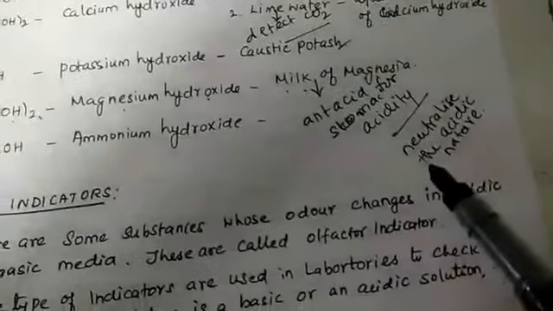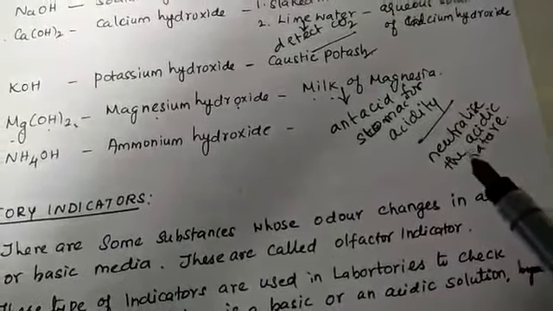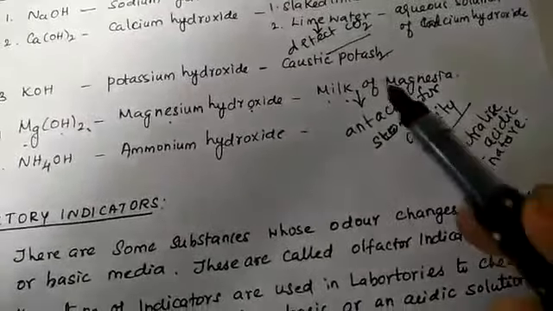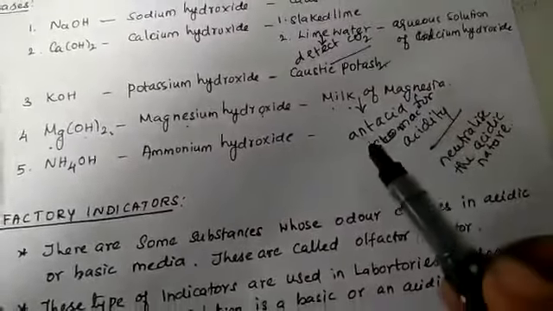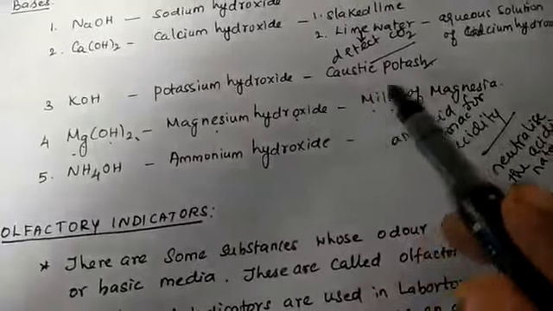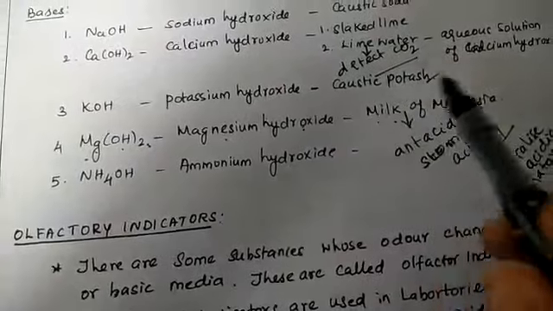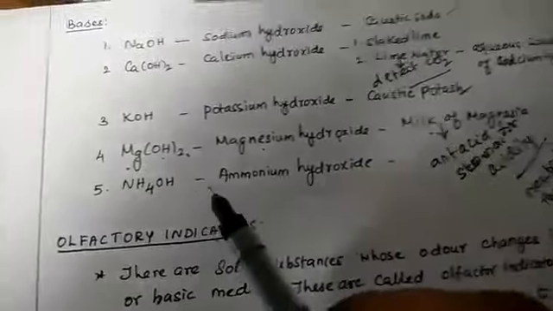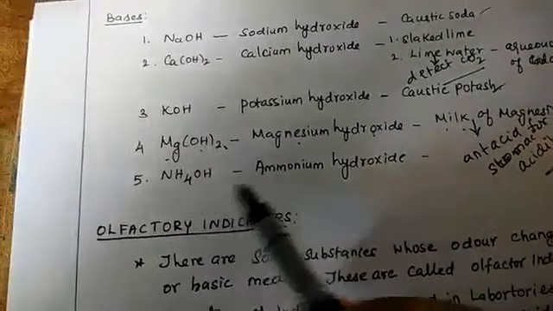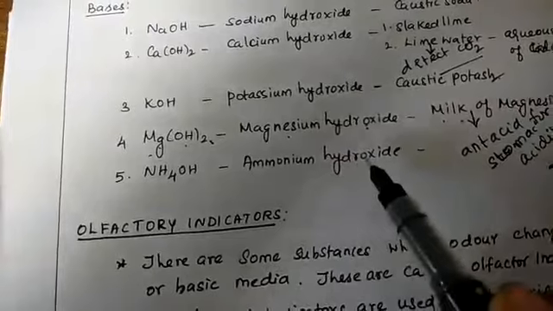It neutralizes the excess acidic nature, and our stomach acidity is reduced. But one drawback is that overusing milk of magnesia to cure acidity can cause kidney failure, so it is also a very dangerous chemical. Now the fifth one, ammonium hydroxide. The formula of ammonium hydroxide is NH4OH.